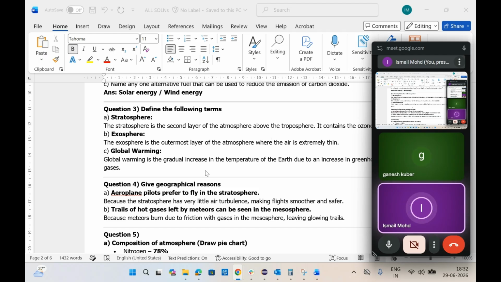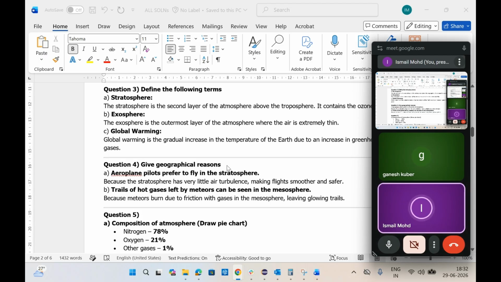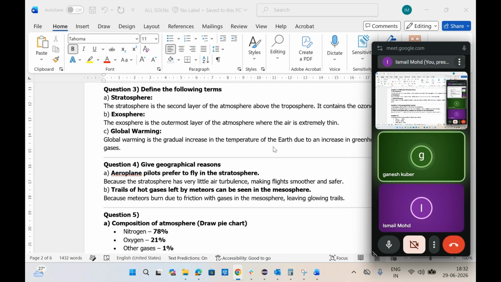Next, global warming. Global warming is a gradual increase in the temperature of the Earth due to an increase in greenhouse gases. Greenhouse gases such as carbon dioxide and methane are different gases present in the atmosphere. They are responsible for increasing the temperature of the Earth, and as a result, the temperature of the Earth across the world increases, and this effect is called global warming. Okay? Yes.